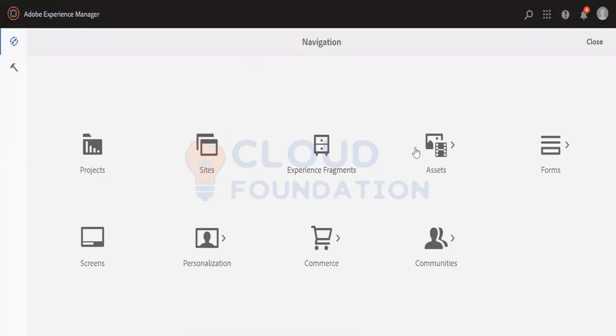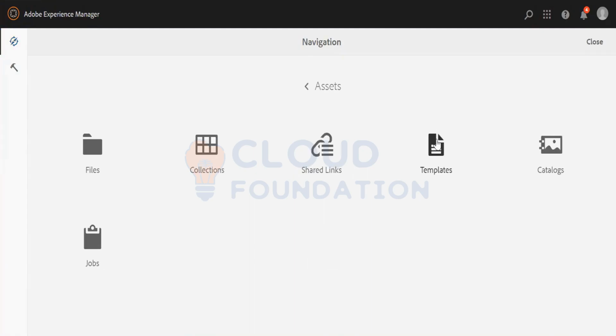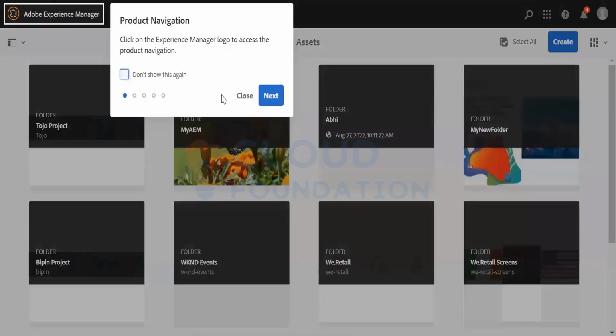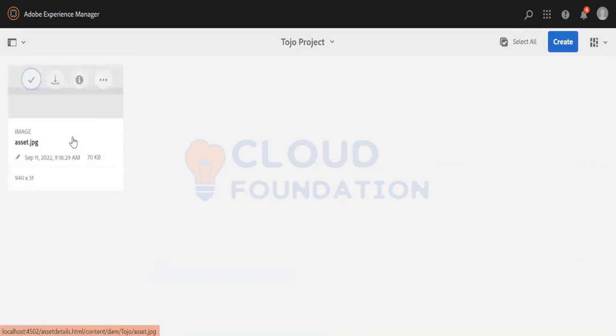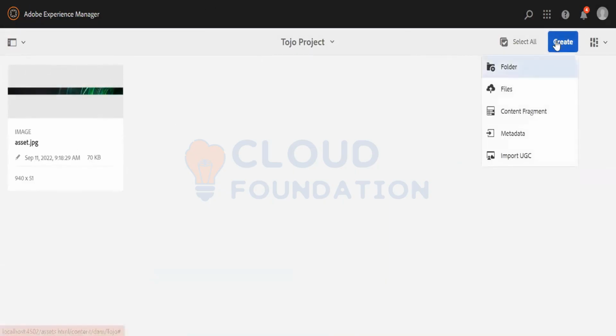Now, if I talk about content segments, they are created below the assets folder only, where we upload our images, PDFs, all that where the digital assets are being managed. Here I have my file folder and here I have my Tojo project. This is a folder. Here if you go to create, either you can upload any file, like the way we uploaded an image or PDF. In the same way, you can create content.